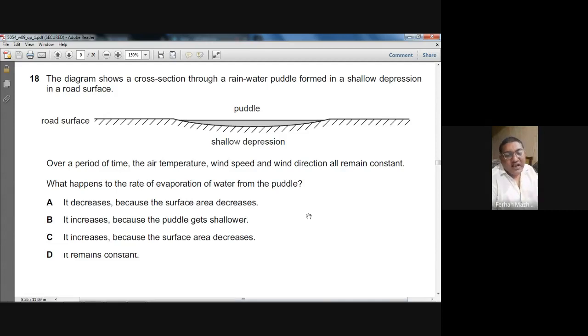We have discussed this in the class also. What do you think? The rate of evaporation should decrease. If all the factors remain constant, one thing will happen. When the water evaporates, the level of the water will go down. If you look at the shape of the depression, the surface area of the water will decrease. When the surface area decreases, the rate of evaporation will also decrease. So A is correct: the rate of evaporation should decrease because the surface area decreases. A is the right answer.